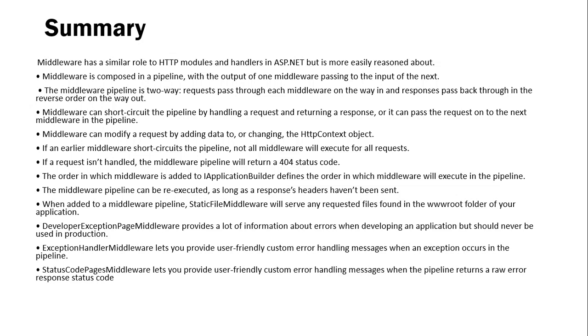Exception handler middleware lets you provide a user-friendly custom error handling message when an exception occurs in the pipeline. This is what we use in the production environment. Status code pages middleware, which we saw last in the example, will provide a user-friendly custom error handling message when the pipeline returns a raw response status code like 404.